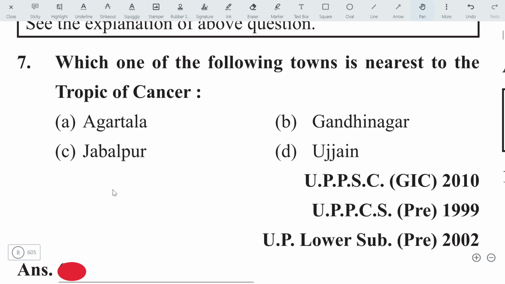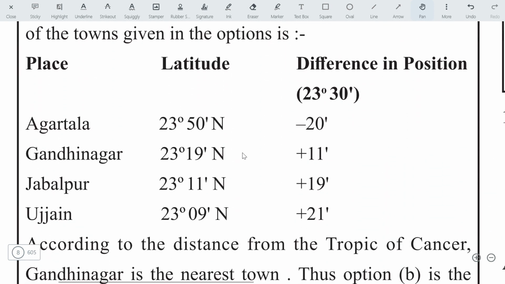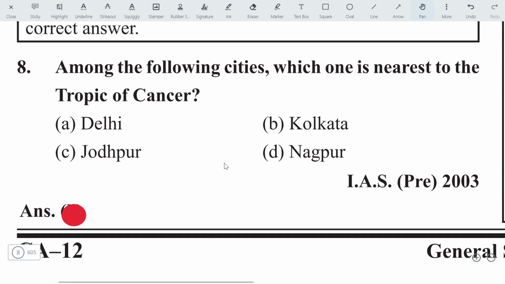Next question. Which of the following towns is nearest to the Tropic of Cancer? The answer will be Gandhinagar. Let's see the explanation. If you go through the explanation, you will find the latitude of all these cities, Agartala, Gandhinagar. So you can see Gandhinagar is the nearest to the Tropic of Cancer. But how will you solve this type of question? You cannot remember the latitudes of all cities. Hence, you must have some idea which city will come closer to the Tropic of Cancer. The closest city is Gandhinagar. Let's move on to the next question.